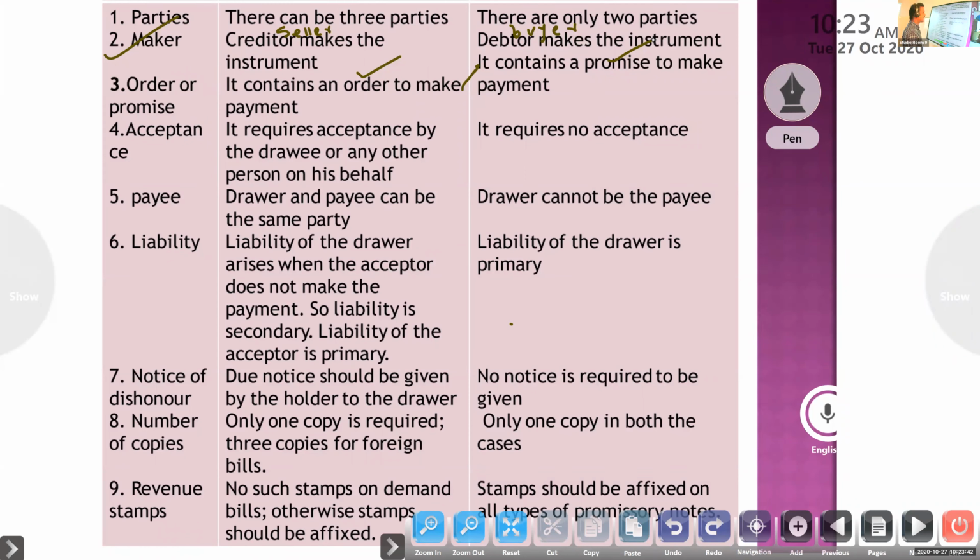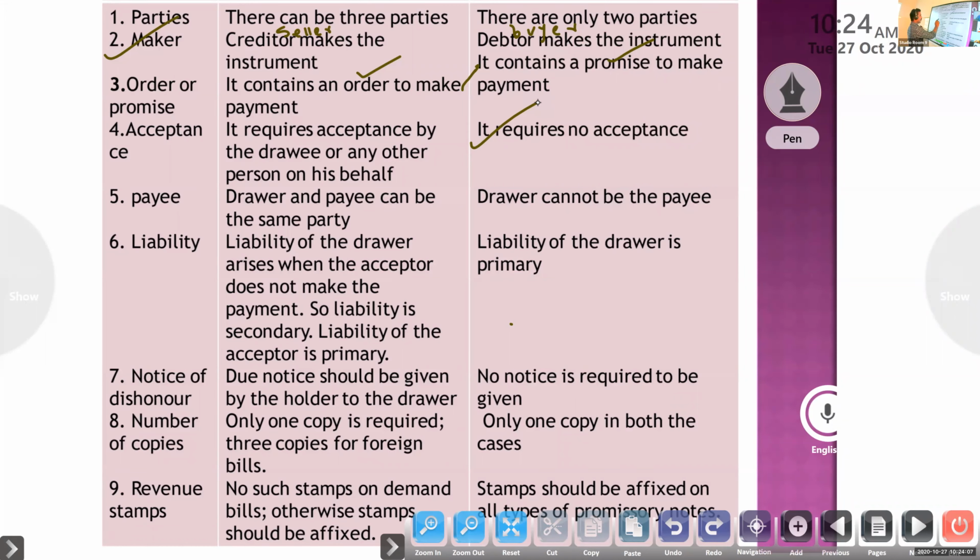So acceptance is necessary for the bill of exchange, but a promissory note is a promise. There is no need of any acceptance. It is drawn by the debtor. No acceptance is needed, but for a bill of exchange we need acceptance by the drawee.